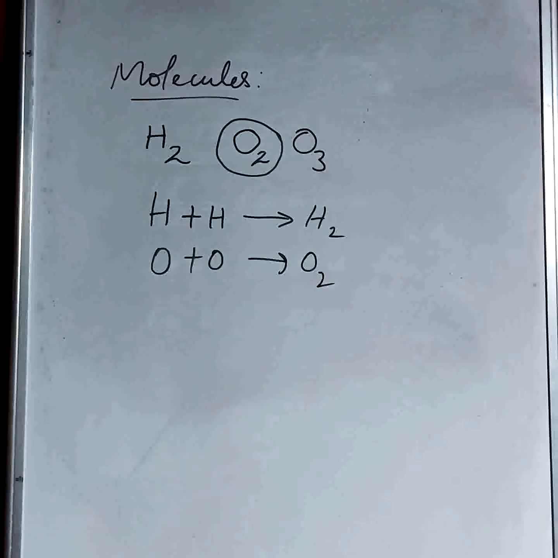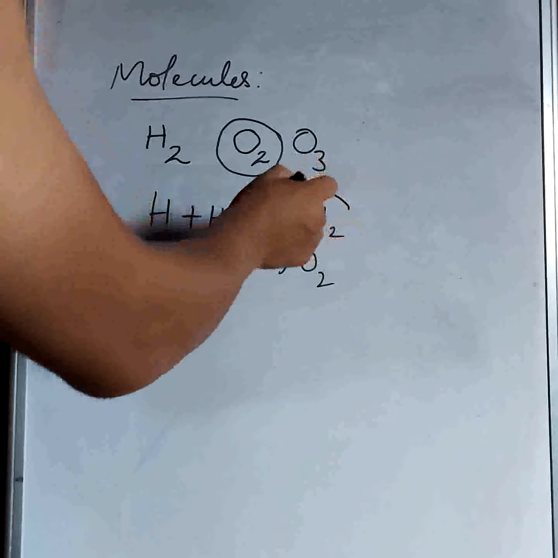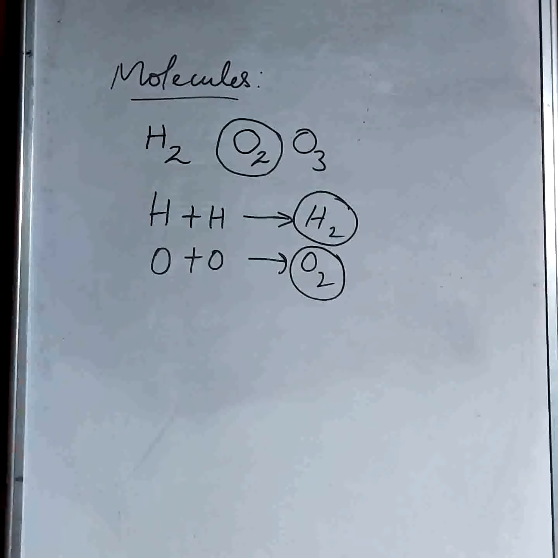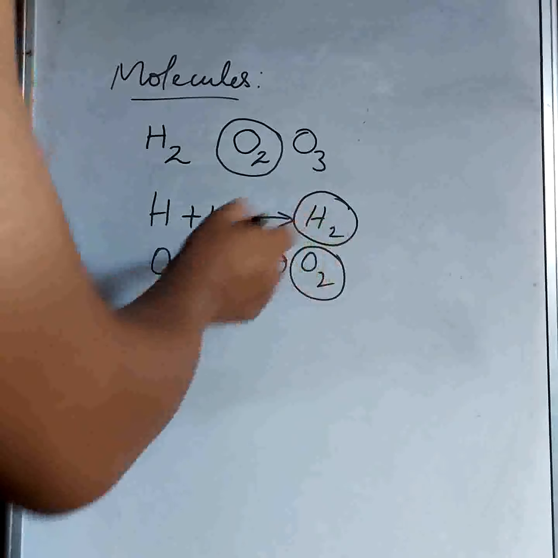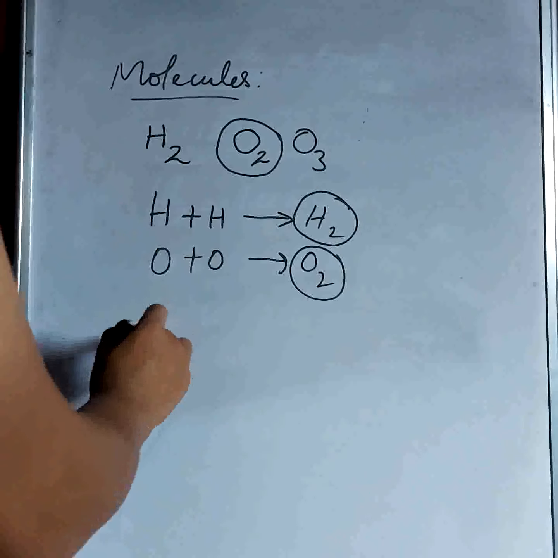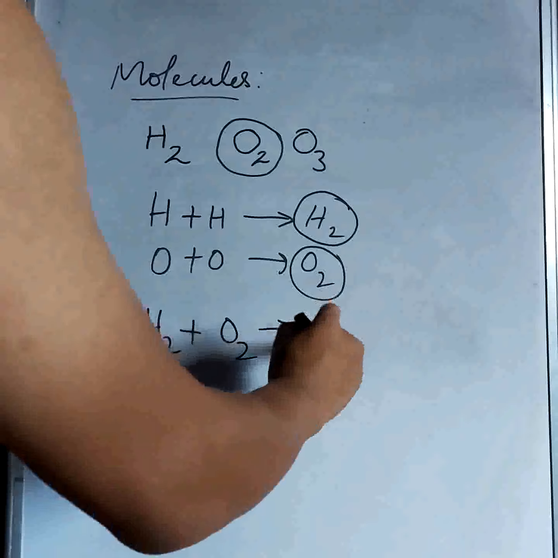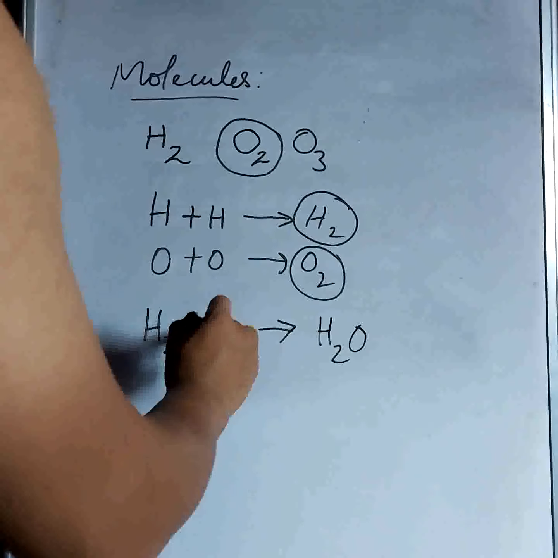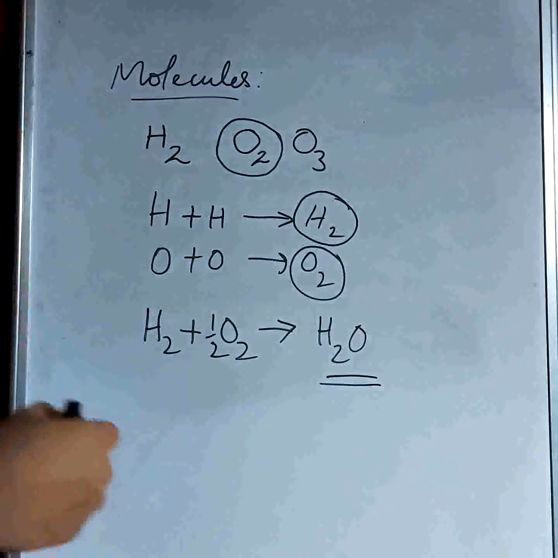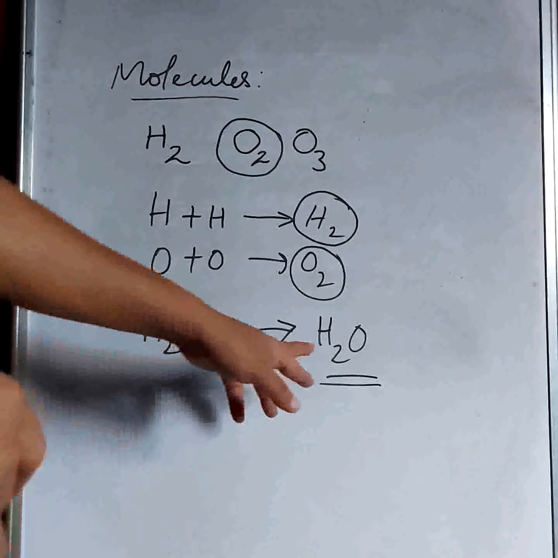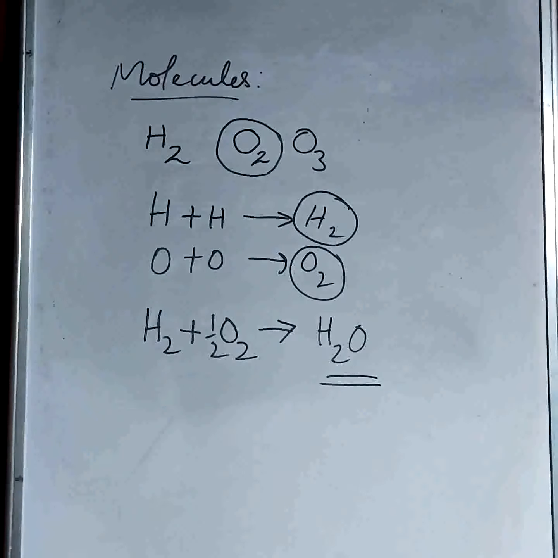Therefore, these are called molecules, and molecules also combine to give us different compounds. So when this hydrogen and oxygen combine, they give us water. So this is a molecule of water, or compound. Water is a compound because it has hydrogen and oxygen in it. That is how molecules exist.